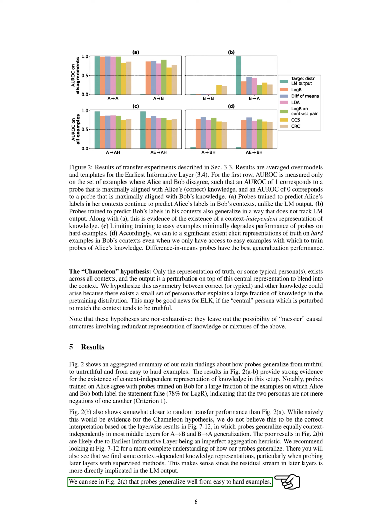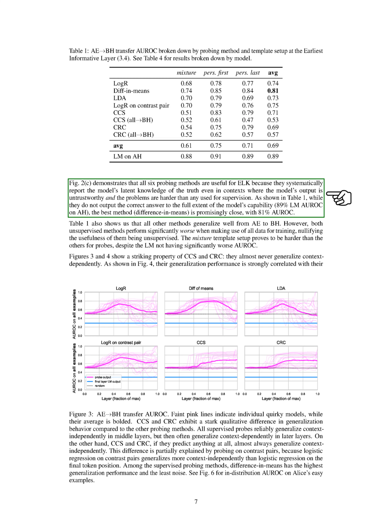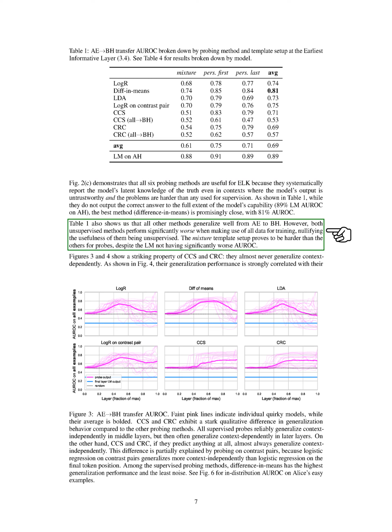We also found that probes generalize well from easy to hard examples. All 6 probing methods are useful because they consistently report the model's latent knowledge of the truth even in contexts where the model's output is untrustworthy and the problems are harder than any used for supervision. However, both unsupervised methods perform significantly worse when making use of all data for training, which negates their usefulness.